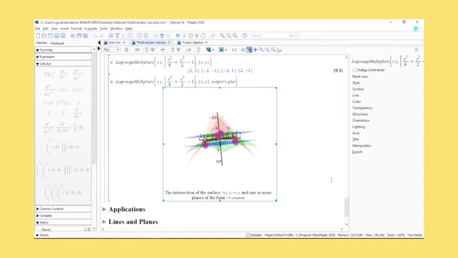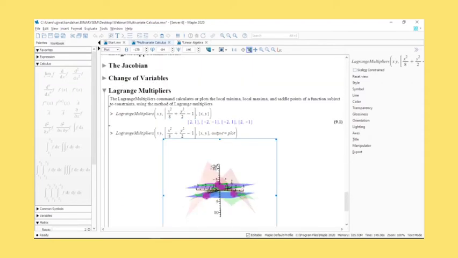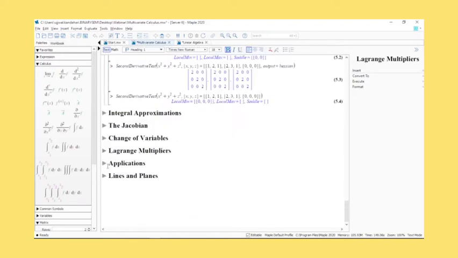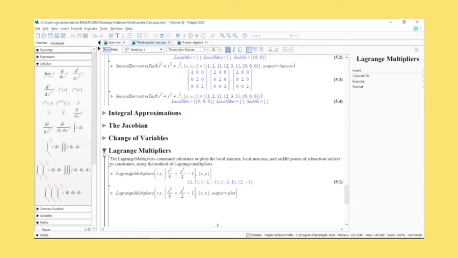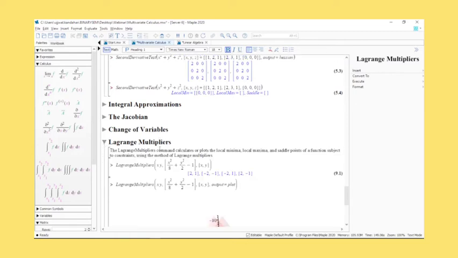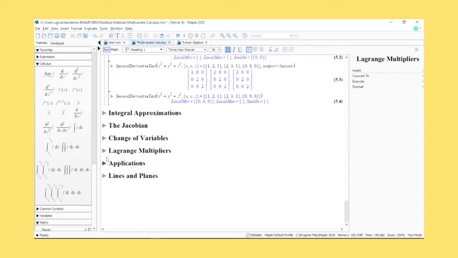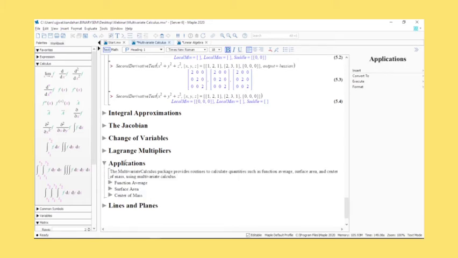So again, it becomes easy to visualize Lagrange multipliers as well. That is the whole purpose of these student packages. Instead of just giving you examples and basically telling students, okay, this is how it's been done, if you are able to work through all that, or even if it's a problem you are working with, a little bit of a complex problem where you want to use the Lagrange multiplier to solve it, being able to handle visualizations and some sort of animated plots will definitely be a lot useful for you as well.